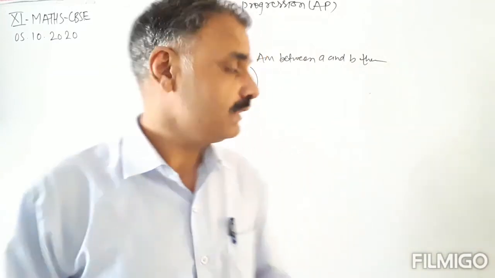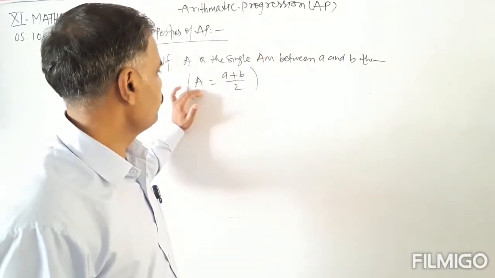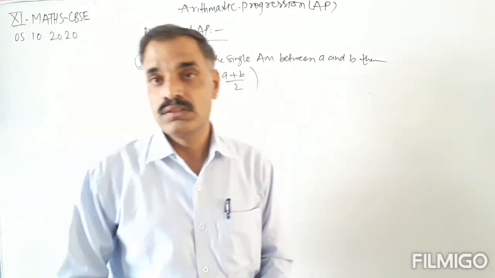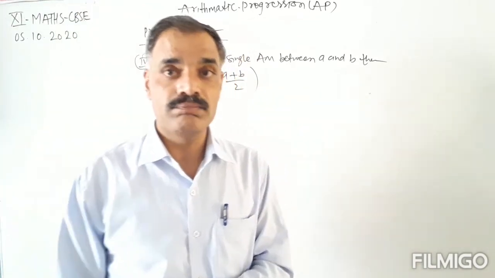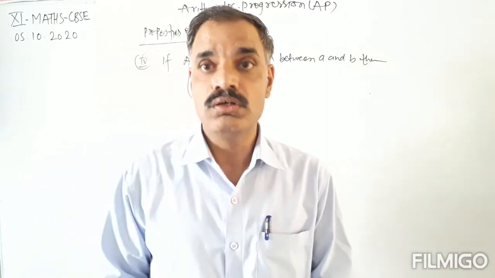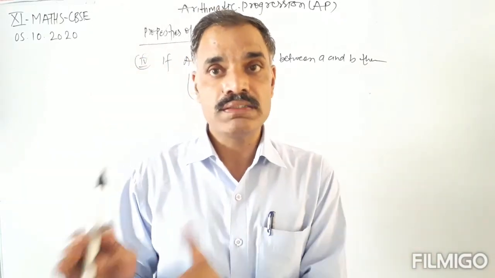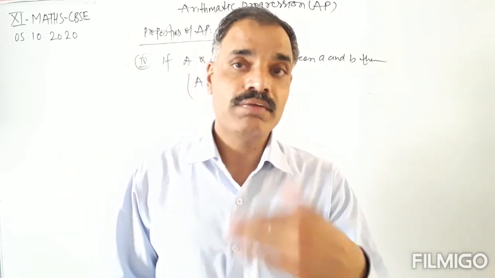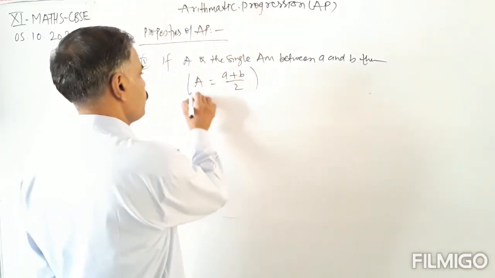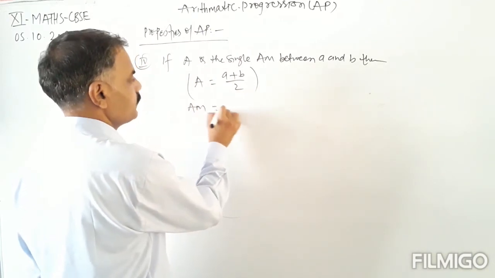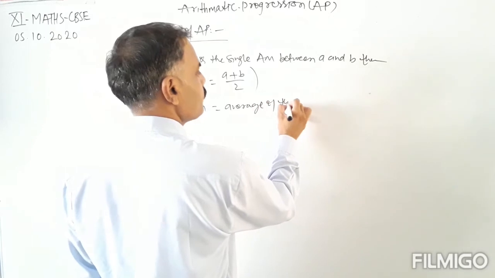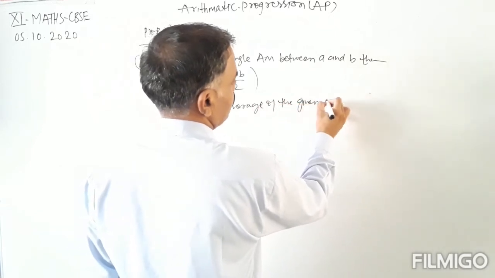Okay, means the single arithmetic mean between two numbers a and b is equal to the first number plus the second number divided by 2, or the average of the given numbers. So the arithmetic mean is equal to the average of the given numbers.